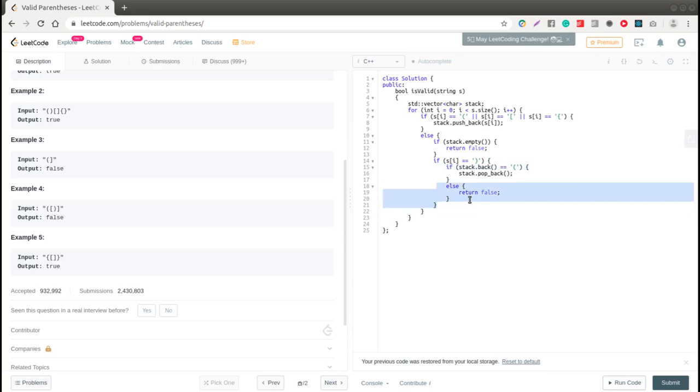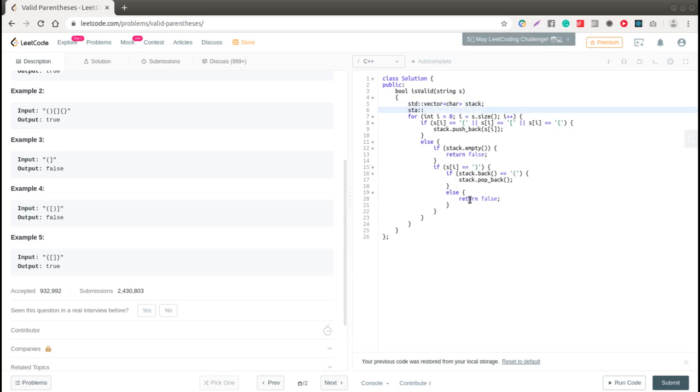And we will do this check for the two other kinds of brackets, but to avoid code duplication, we can initialize a map here. Map of pairs. So this bracket will match this one.